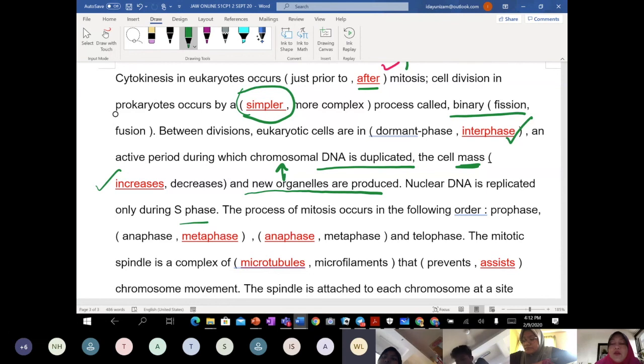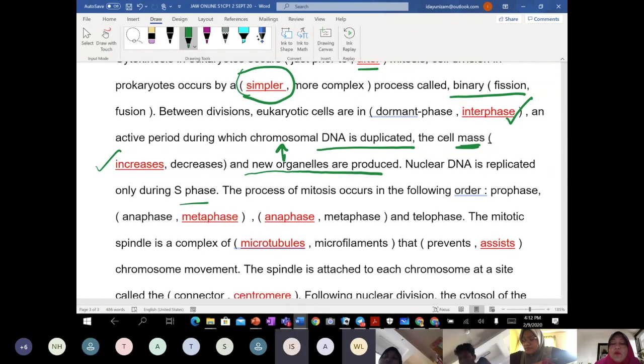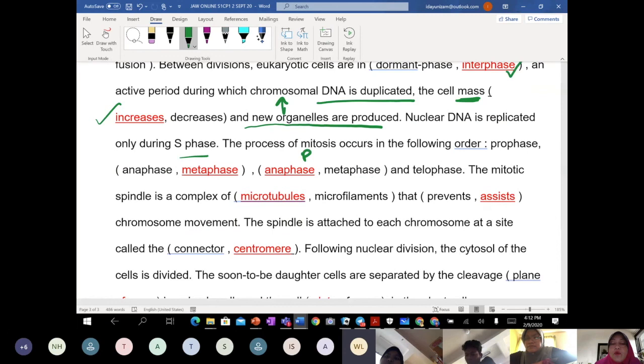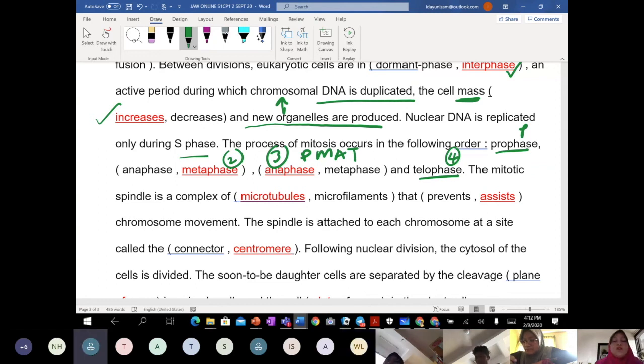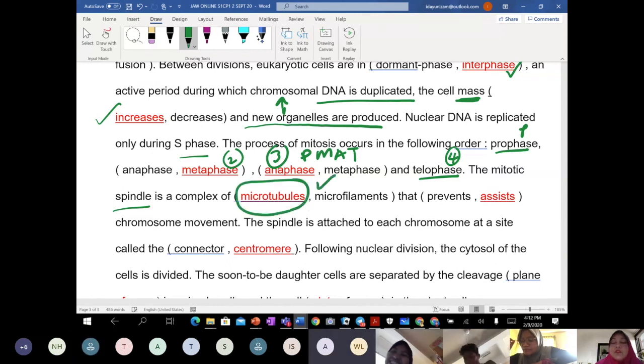We start with, sometimes teacher also likes to call it PMAT. P-MAT. P means prophase, followed by metaphase, then anaphase, and ending with telophase. PMAT. Alright. So then, the mitotic spindle is a complex of microtubules which assemble and direct chromosome movement.